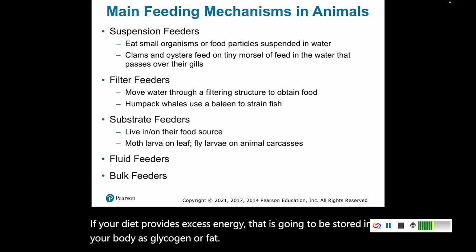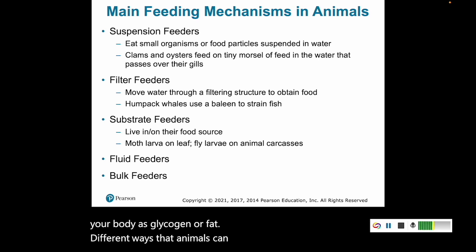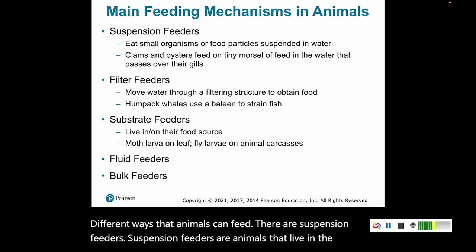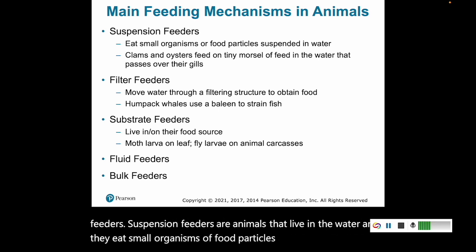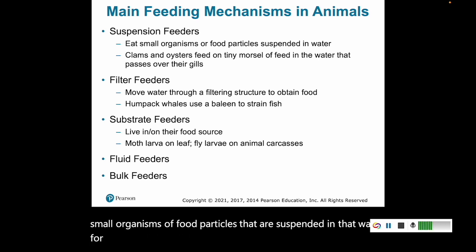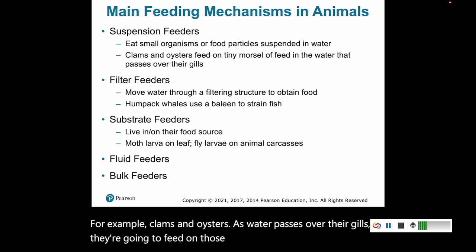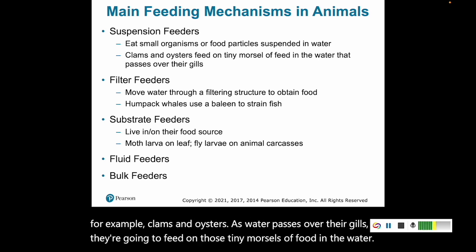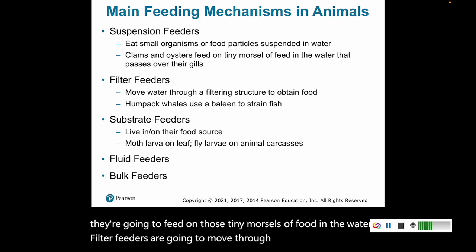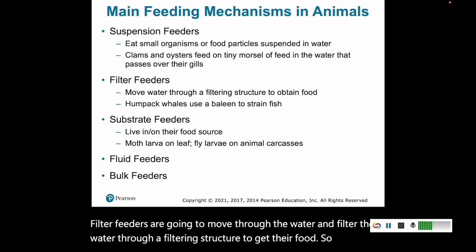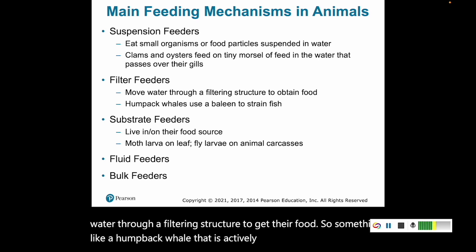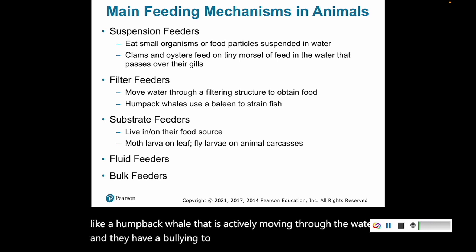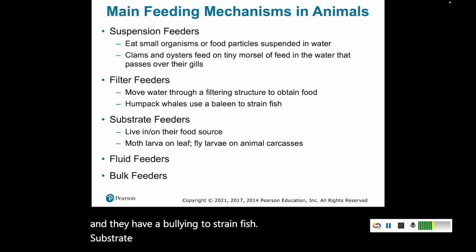Different ways that animals can feed. There are suspension feeders. Suspension feeders are animals that live in the water and they eat small organisms or food particles that are suspended in that water. For example, clams and oysters. As the water passes over their gills, they're going to feed on those tiny morsels of food in the water. Filter feeders are going to move through the water and filter the water through a filtering structure to get their food. So something like a humpback whale that is actively moving through the water, and they have a baleen to strain fish.